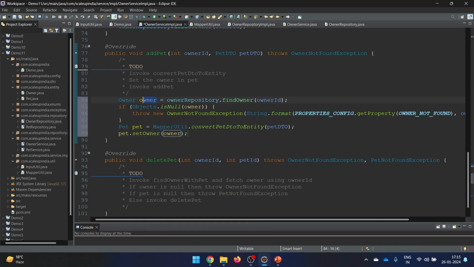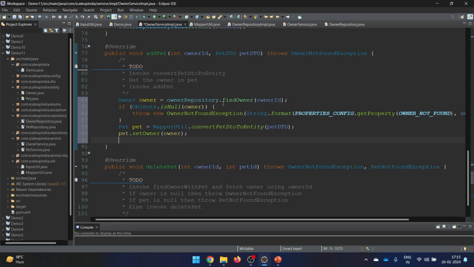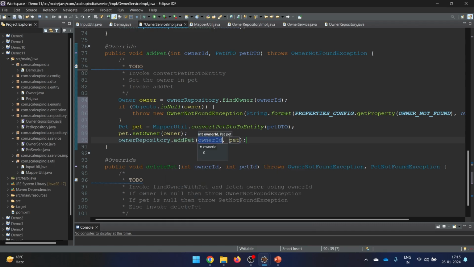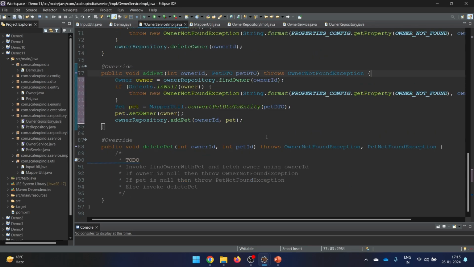So the owner which we fetched, we are setting the same owner here. Yeah, because we need to set the details in the pet table this time. So that we are doing here, and now we are going to invoke the add pet method. So we'll call this particular one, and here we will say add pet. So now we just need the owner ID and the pet details. So owner ID is there, pet details are here. Yeah, and now I can remove it, something like this.